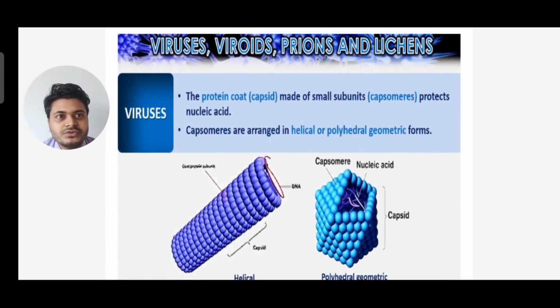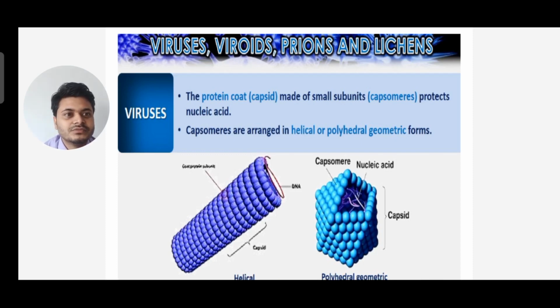Next, the protein coat, the capsid, is made up of small subunits called capsomers, as said just now, that protect the nucleic acid. The outermost protein coat is made up of capsid, and the smaller units of capsid are called capsomers, that protect the nucleic acid. Capsomers are arranged in helical or polyhedral geometric forms.